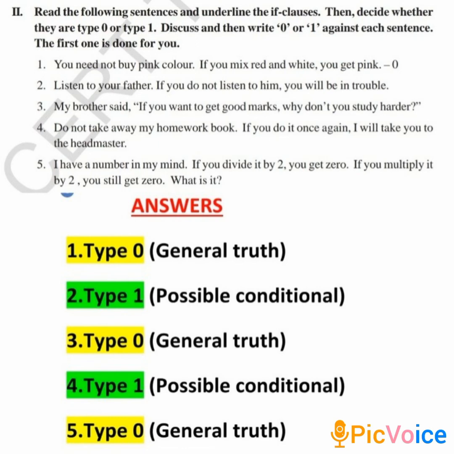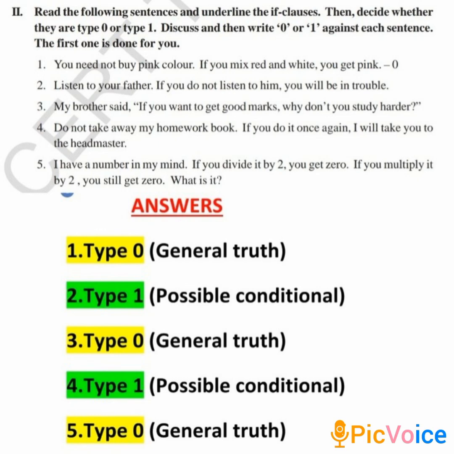The third sentence is a type 0 conditional since it expresses a general truth. It can also be read as, if you study harder, you get good marks. Here, you need to remember that this can also be written in type 1 or possible conditional.